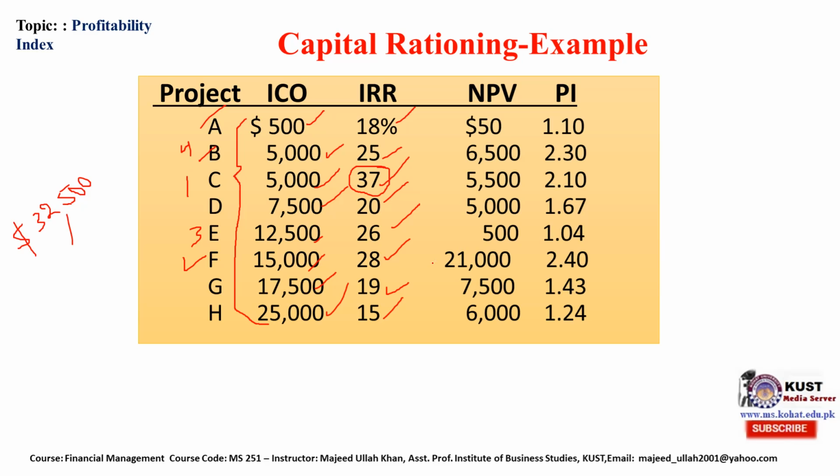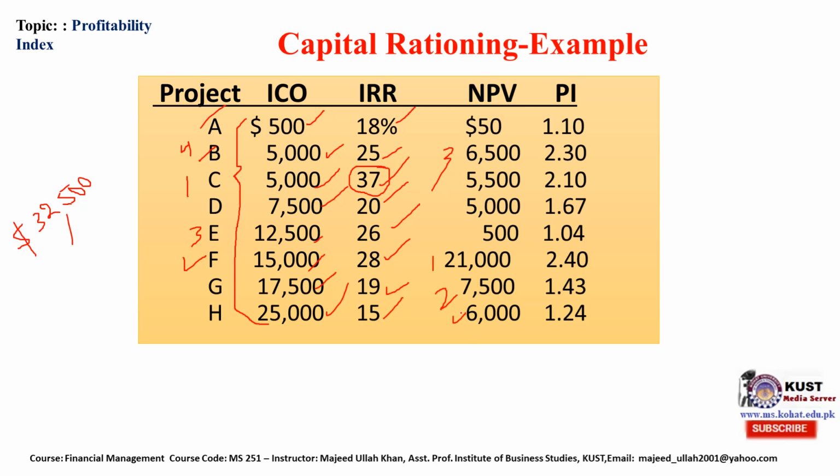On the basis of NPV, this one will be placed first, F, I guess so. Then this one will be placed second, 6,000 the third, then the fourth one is this one.